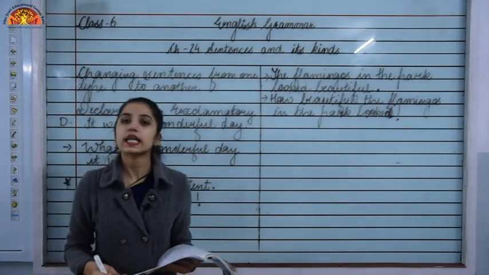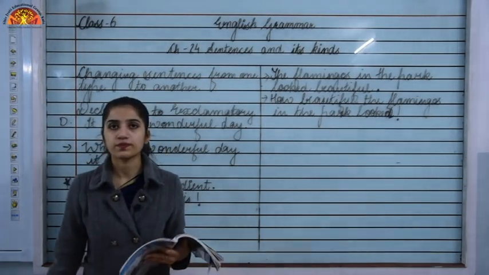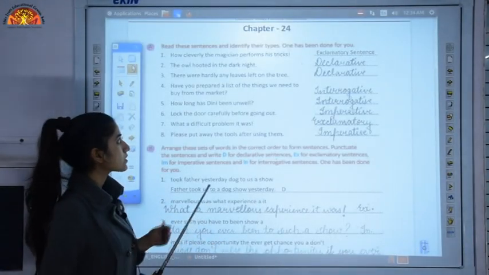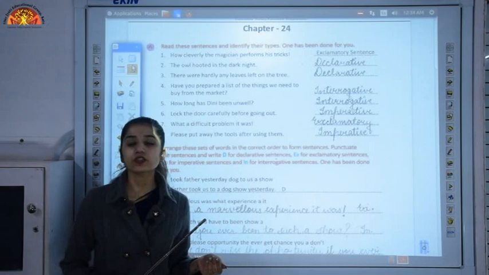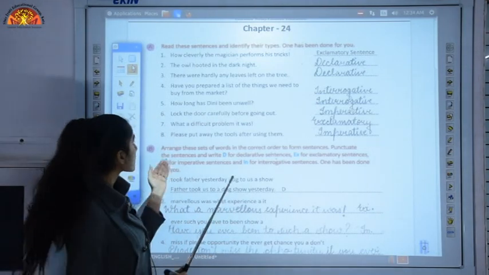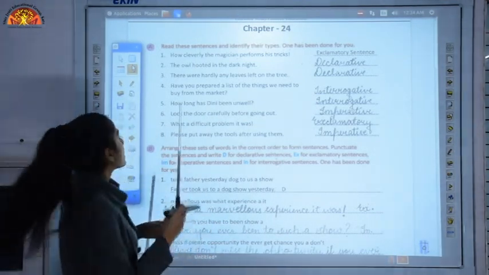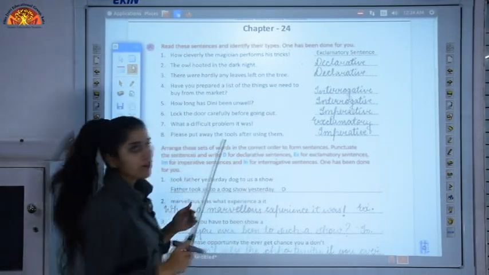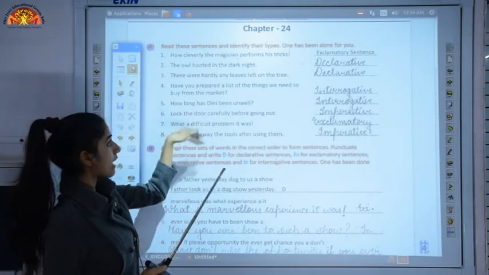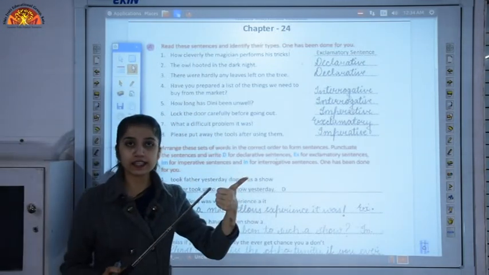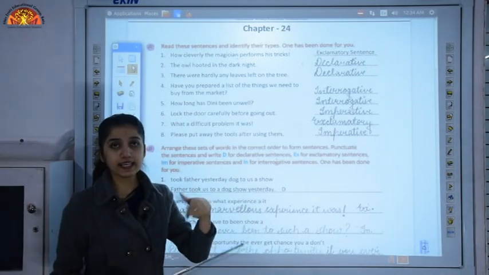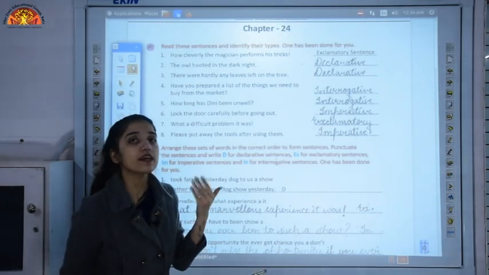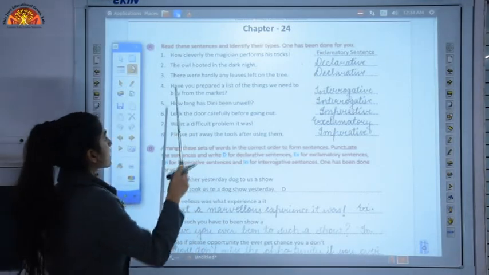Now we are going to do the exercise of this chapter. You can now open your books to page number 114 and you will find the first exercise over there. Read these sentences and identify their types. So what we have to do is read the sentence and see whether the sentence is a declarative sentence, interrogative sentence, imperative sentence or an exclamatory sentence. Okay, so let's see the second one.